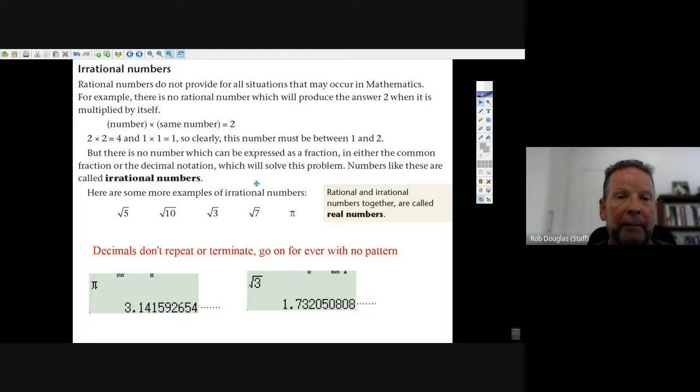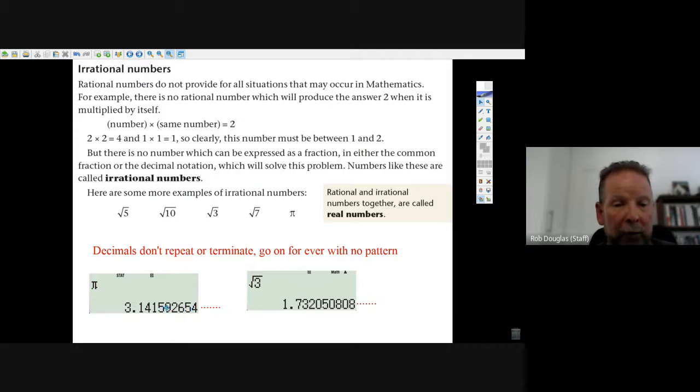Okay, so what's an irrational number? A number that can't be written as a fraction. One of them is root 5. You just can't write it as a fraction. The square root of 10, the square root of 3, the square root of 7, all those surds, you can't write them as ratios. And this special number, the distance around a circle divided by the diameter, which is called pi, is an irrational number.